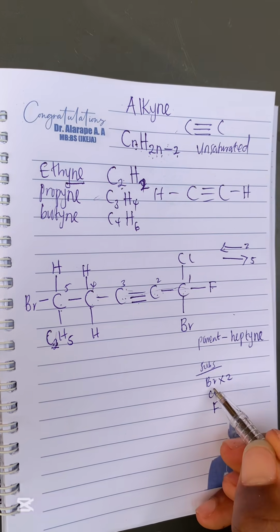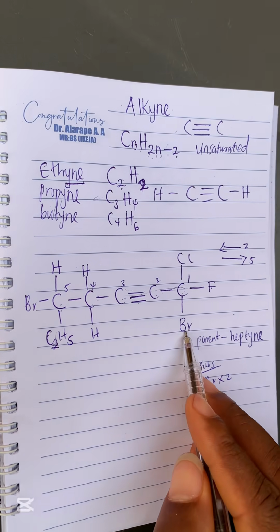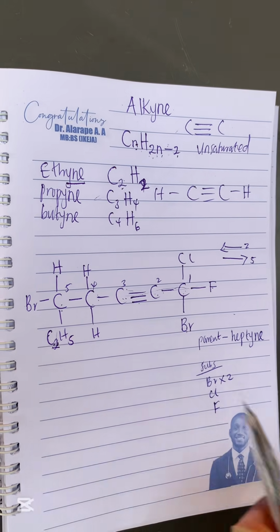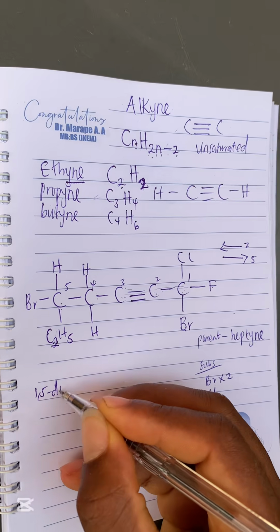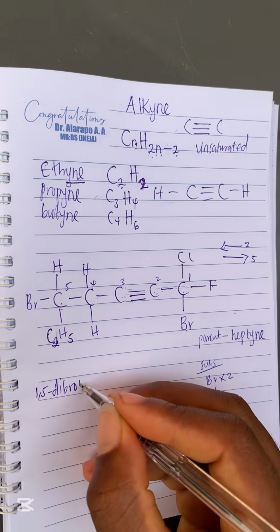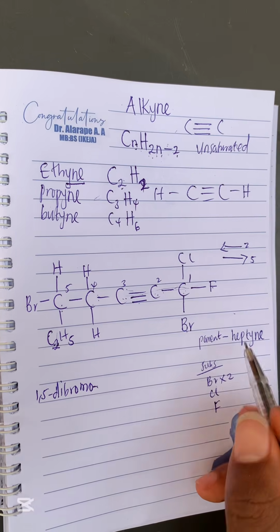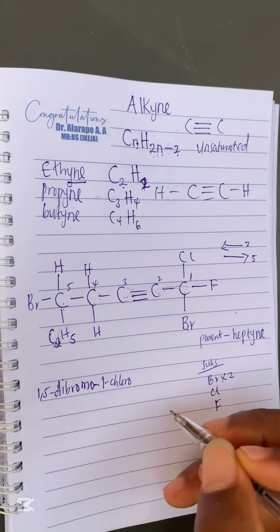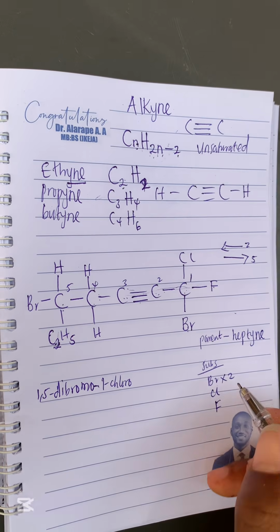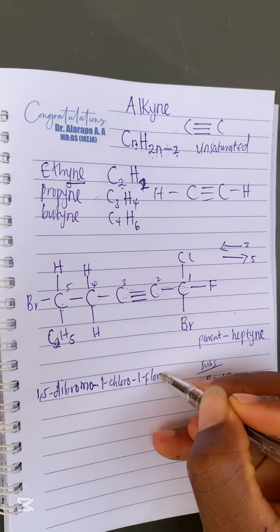So now, our first substituent is bromine. Bromine is on carbon 1, and another one is on carbon 5. So we have 1,5-dibromo. Then chlorine is on carbon 1, so 1-chloro, and fluorine is also on carbon 1, so 1-fluoro.